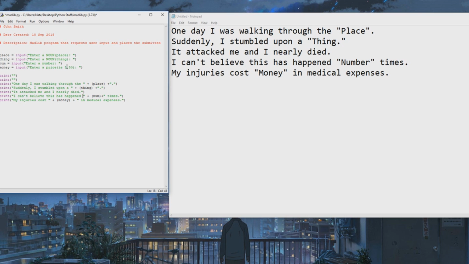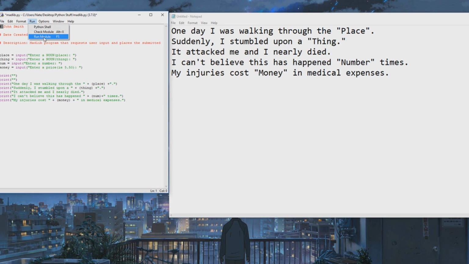Alright, so one thing that's wrong with this is, I'm asking up here for a string because I need a noun. Up here I'm asking for another string. Here I want an integer, and then here I want a float. But the program obviously doesn't know that as of now.